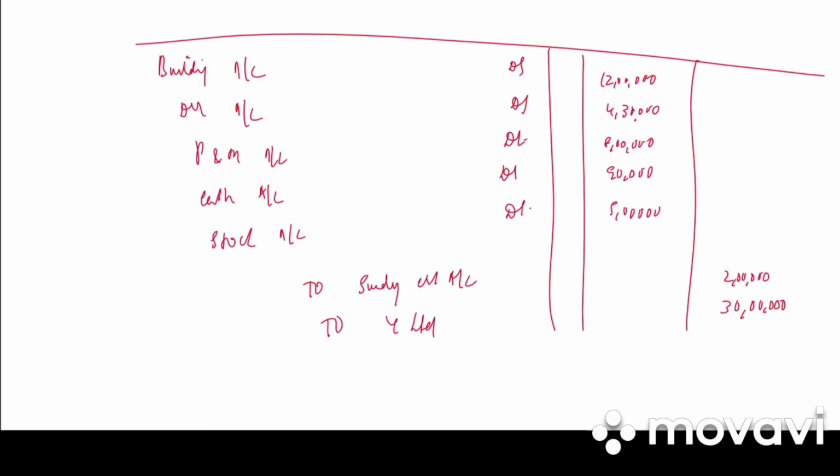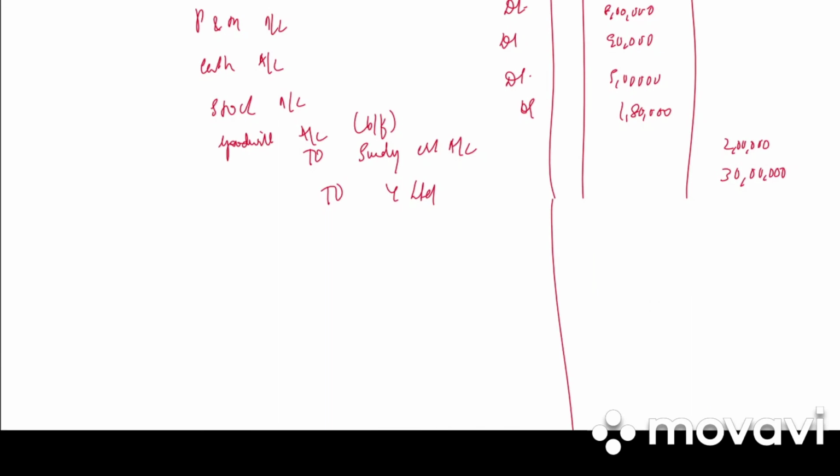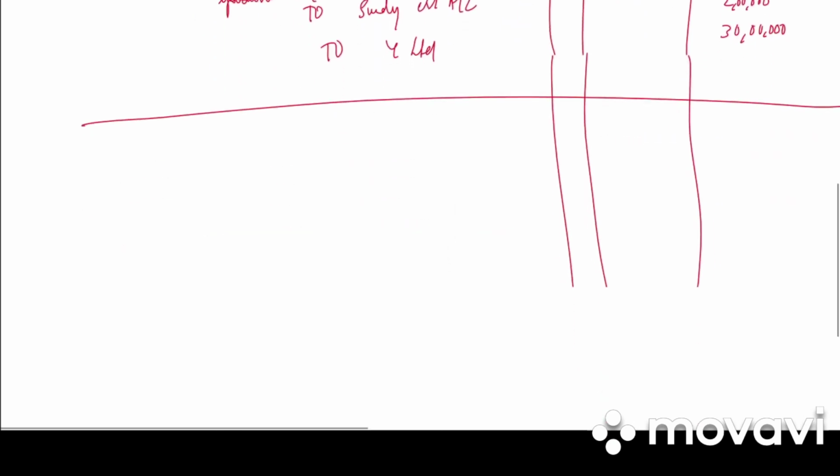So debit side has a balance. So that balance will be written as goodwill account balancing figure debited, that is 1,80,000. So whenever there is a balancing figure, we would be writing it as goodwill account balancing figure. So write the narration: purchase of business from Y Limited.